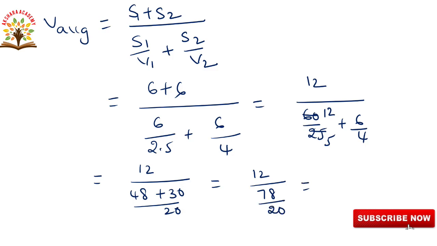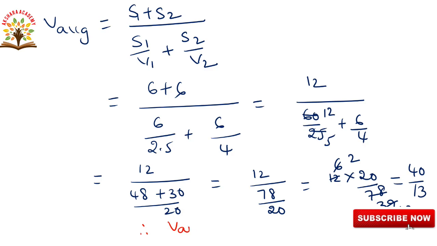Then we are writing this as 12 into 20 by 78. After doing cancellation, 3 sixes are 18, 2 sixes are 12, and 2 threes are 6, 2 nines are 18, and again 3 twos are 6, 3 thirteens are 39, leaving 2 into 20, how much? 40. 40 by 13. So therefore our average speed is the final answer: V average is equal to 40 by 13 kilometers per hour.